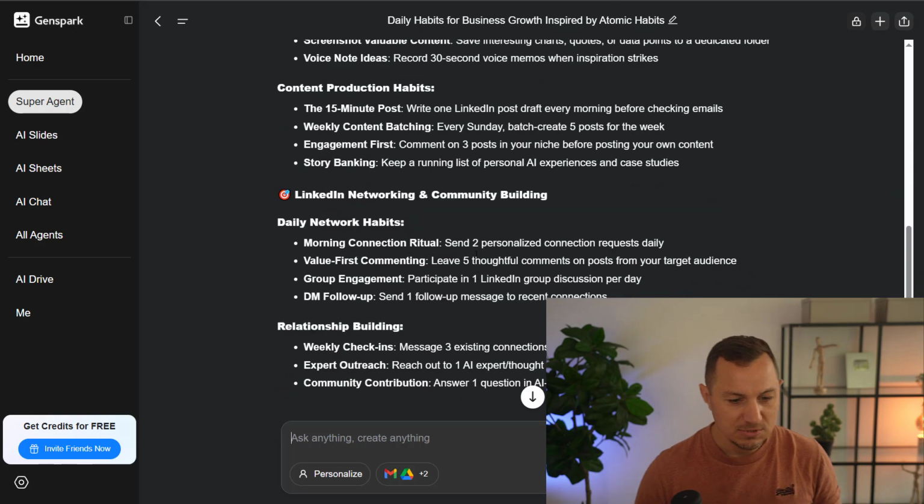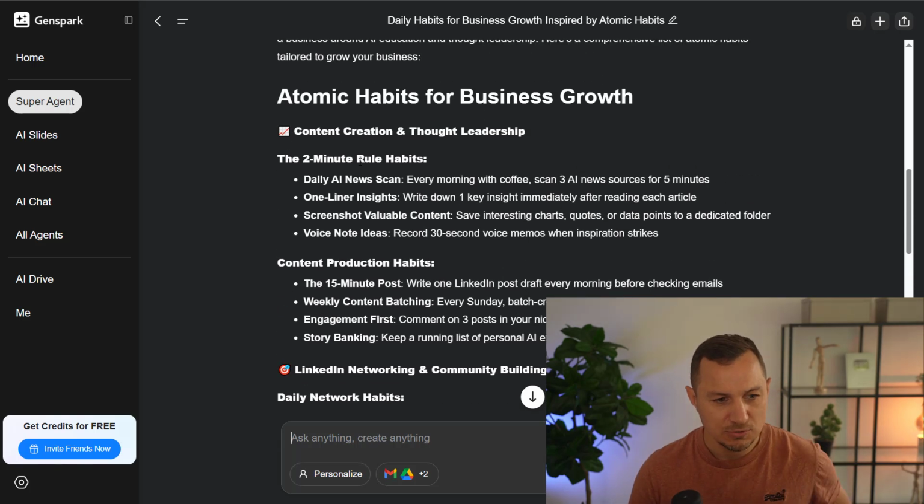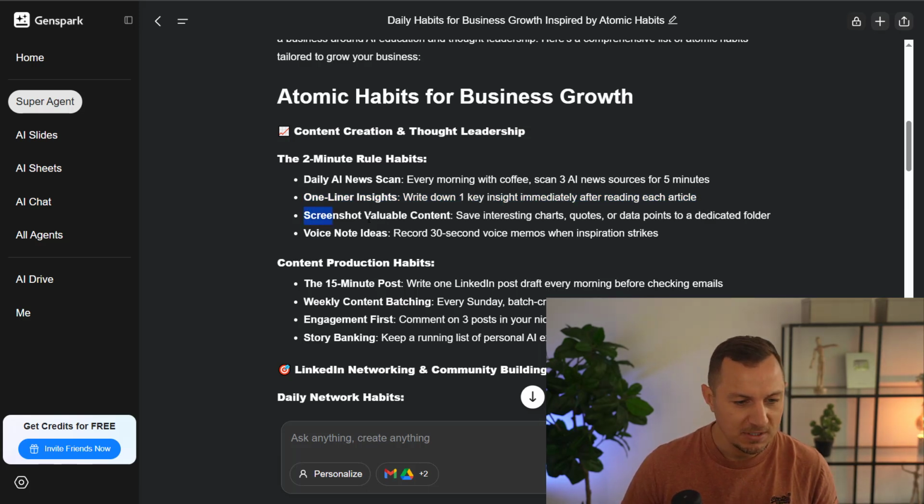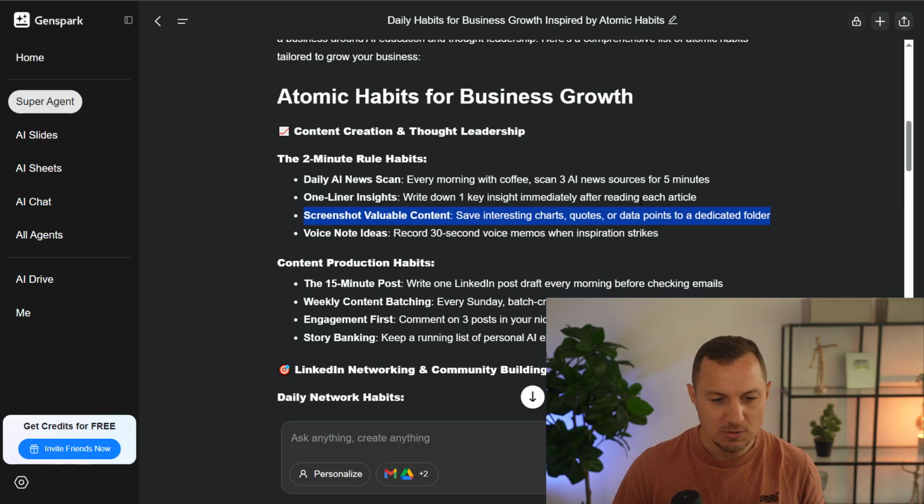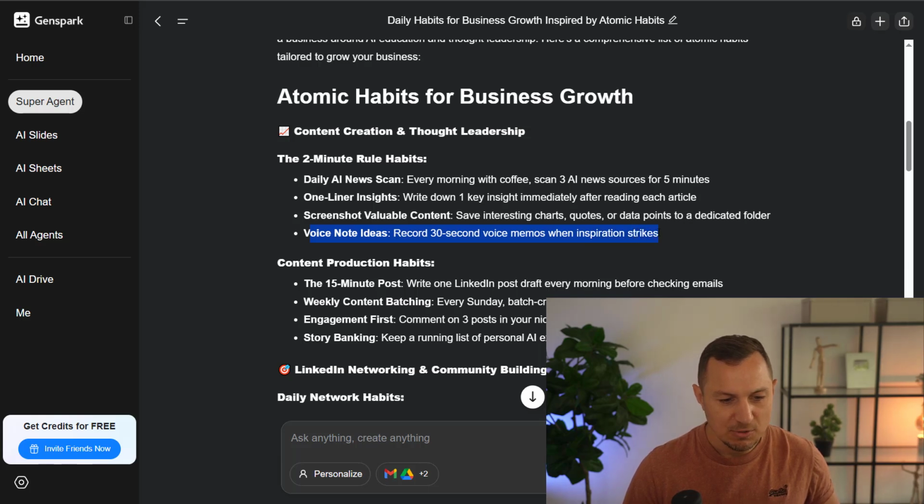So there we are. So you saw it in real time, how long it took. I wanted to show you that. So it says the 2-minute rule habits, daily AI news scan every morning with coffee, scan 3 AI news sources for 5 minutes. So it's not really 2-minute habits, but it's 5 minutes. Good enough still. I think this is a useful one for you too, because you're interested in AI, right? So then one-liner insights, write down one key insight immediately after reading each article. That's a good one. Screenshot valuable content, save interesting charts, quotes, or data points to a dedicated folder. Then voice note ideas, record 30-second voice memos when inspiration strikes.